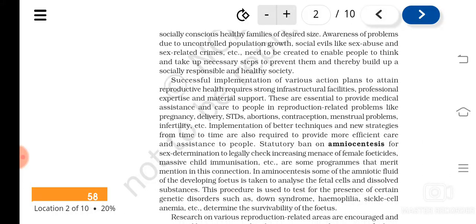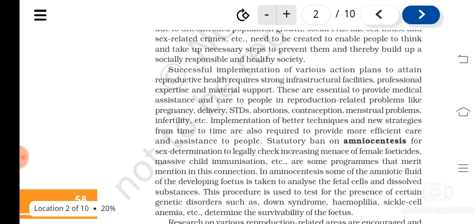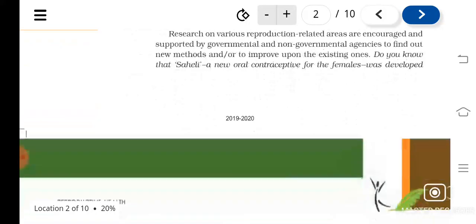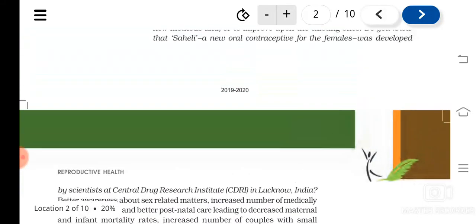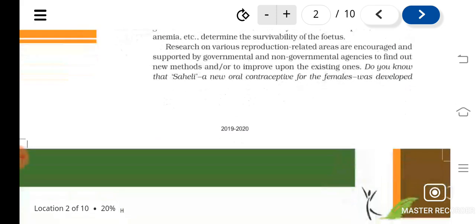And amniocentesis, what is it? It is the method by which we can collect cells from the amniotic fluid and study the genetic characters of the fetus. Amniocentesis for sex determination is banned in India because it will lead to what? Female feticides.